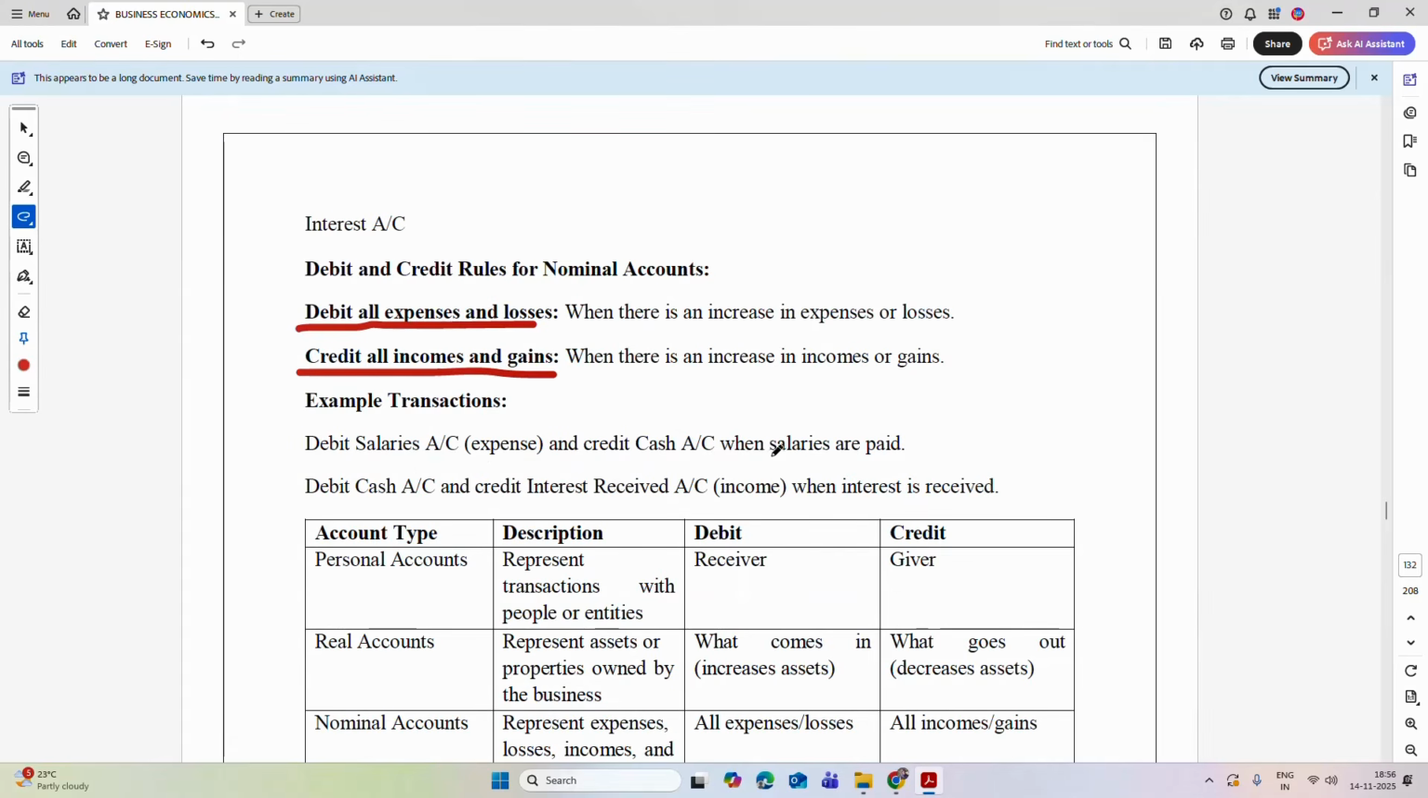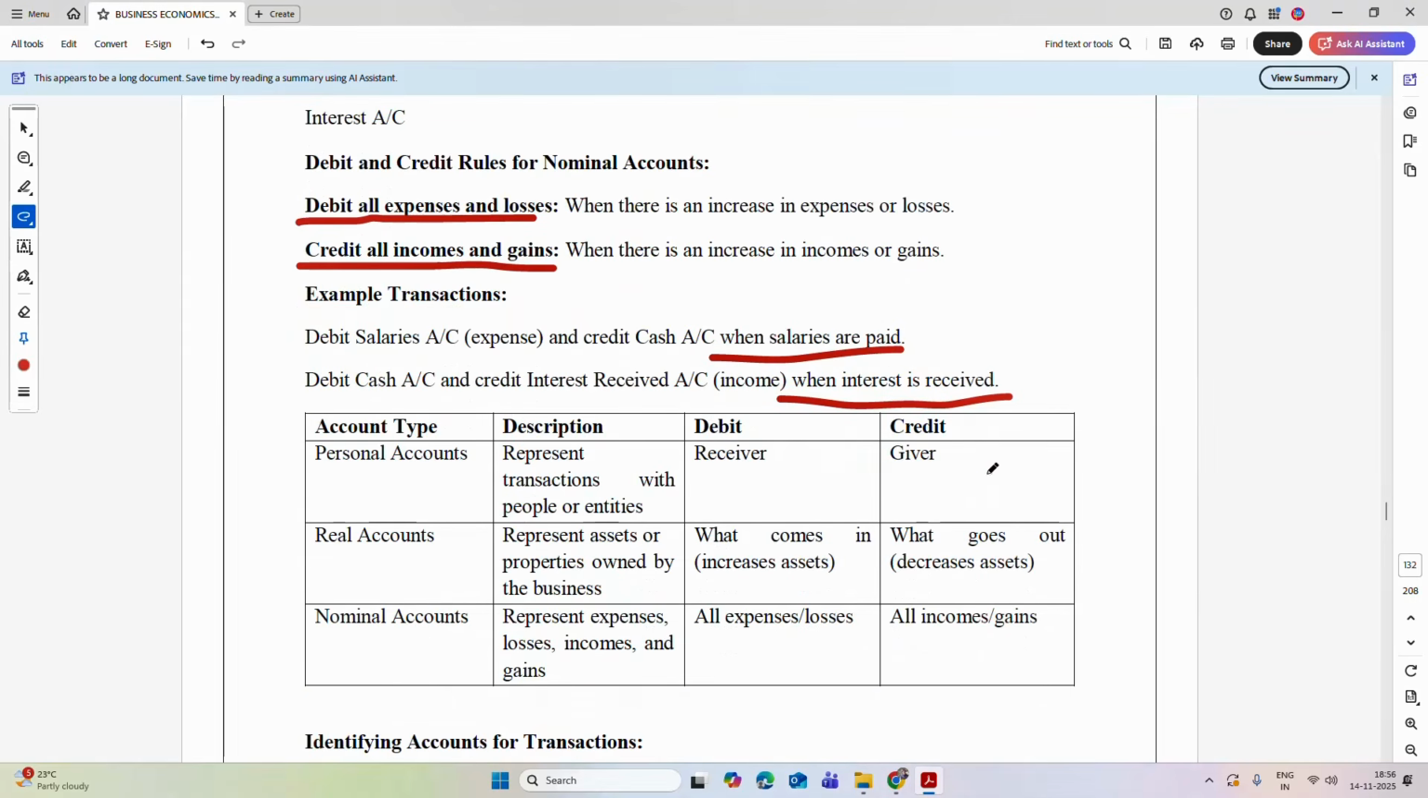So for example, when the salaries are paid, obviously you will pay the salaries with cash. Salary is your expense. That's why the salary account is to be debited and the cash account is credited. But when interest is received, what will increase? Your cash will increase. So the cash account is debited and the interest account is credited.